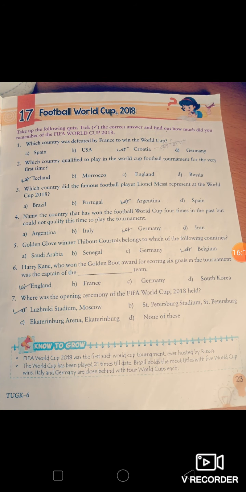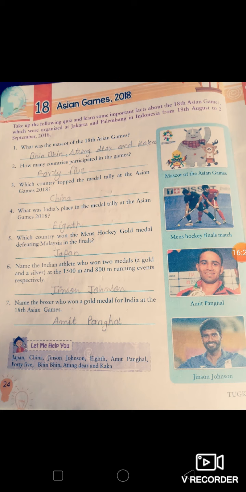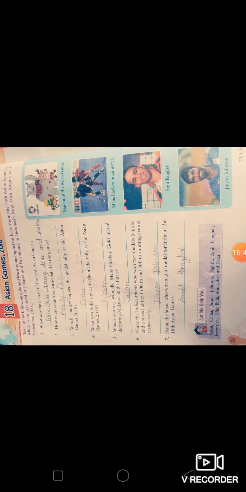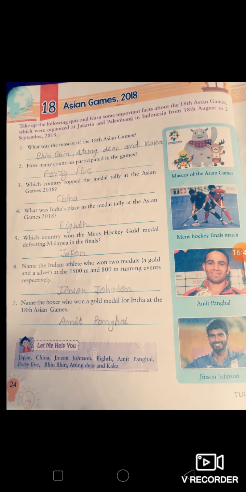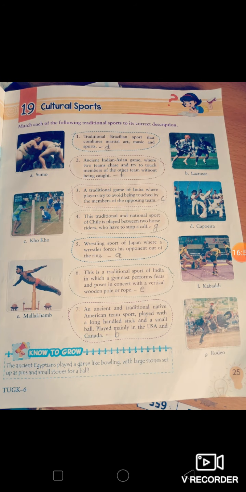Okay, next also football World Cup 2018. Here also some questions are given and you have to find the correct answer. Okay, if you want to know about the things in detail, you can go through the old videos and learn it. Okay, next Asian Games 2018. Here this question is related to Asian Games 2018. Just read the questions and try to find the answers. Okay, hints are given there. We have solved this example. You just have to read and learn these questions.